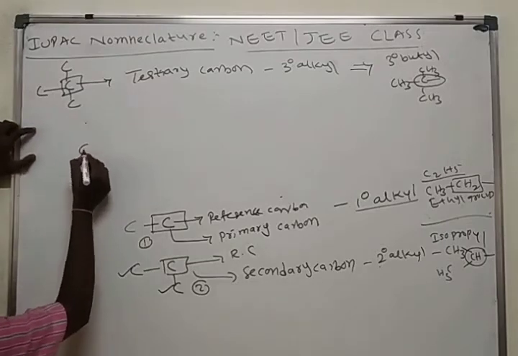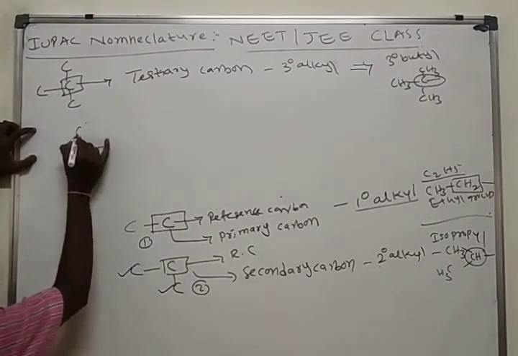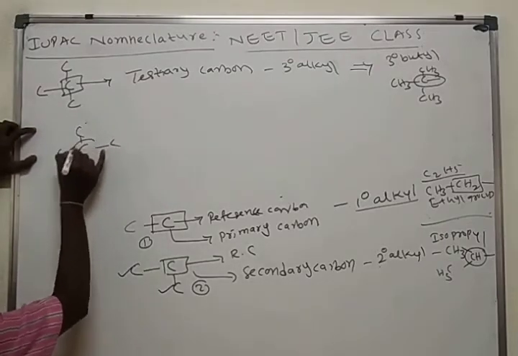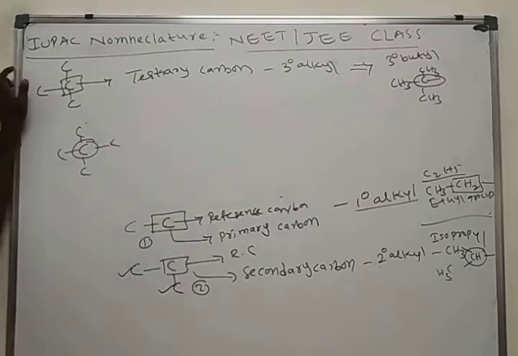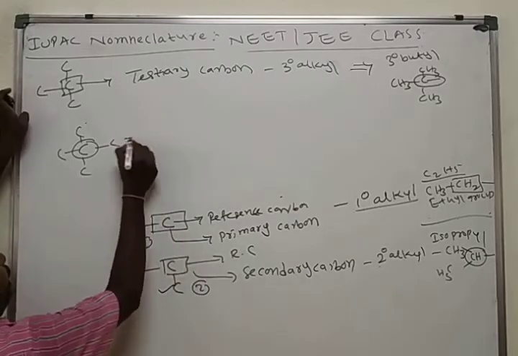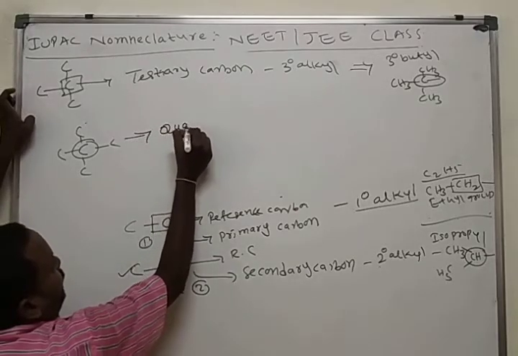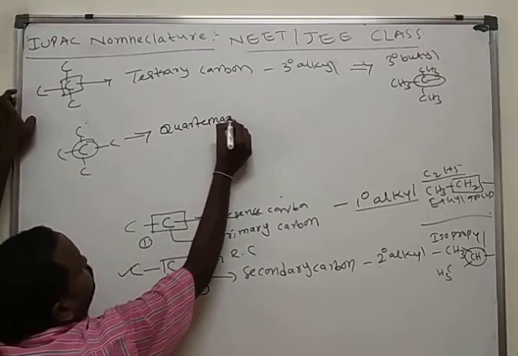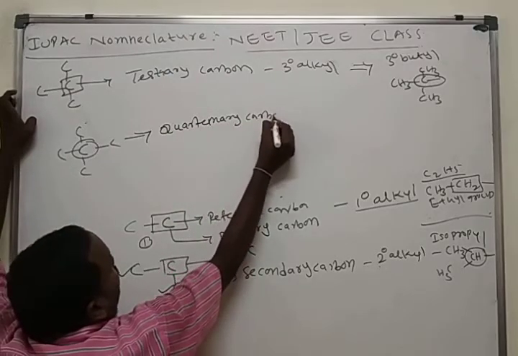If the reference carbon is attached to 4 carbon atoms, this is neocarbon, sometimes we call it quaternary carbon.